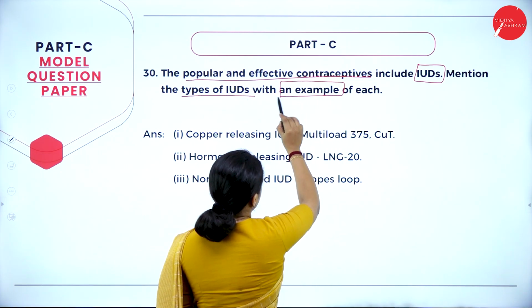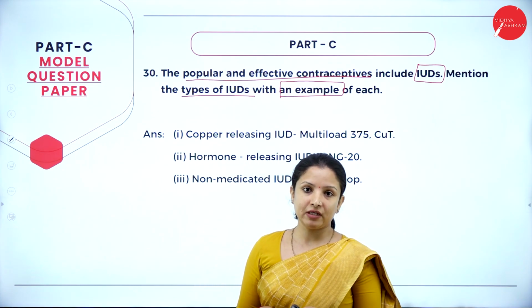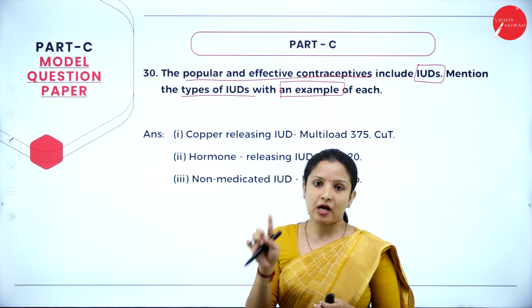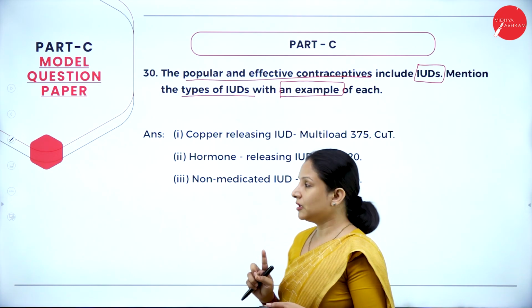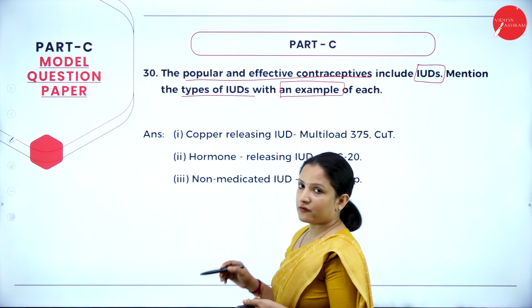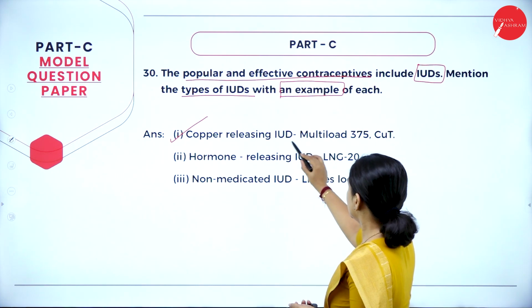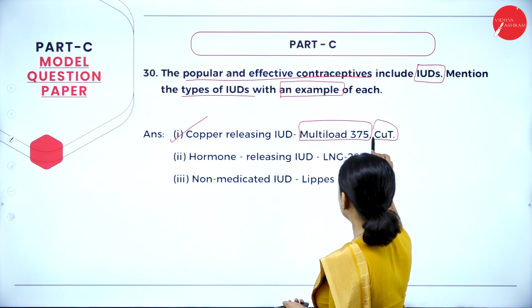So you need to always read the question properly. Just mentioning the IUDs and leaving it just like that will not fetch you full marks, because for each of the IUDs, they have specifically asked to mention one example each. So the first type of IUD is copper releasing IUD, and the example is Multiload 375 and Copper T.